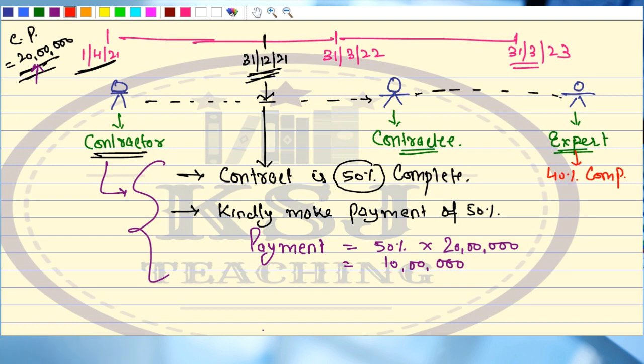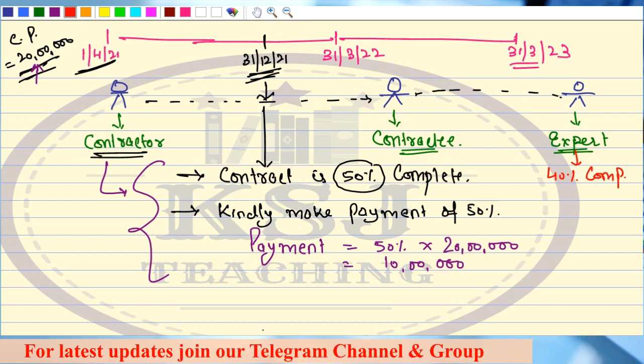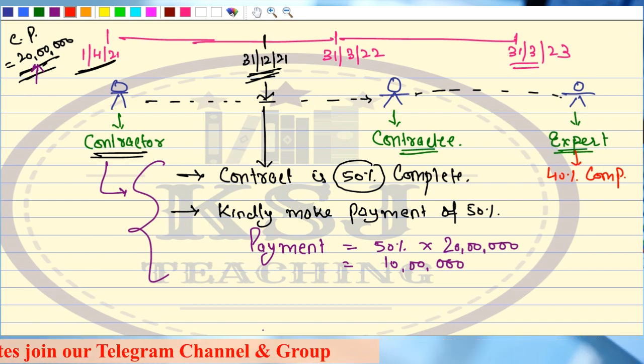There were some discrepancies which I found, and I have communicated that to the contractor, right? So according to me, this project is not 50% complete. This project is only and only 40% complete, right?